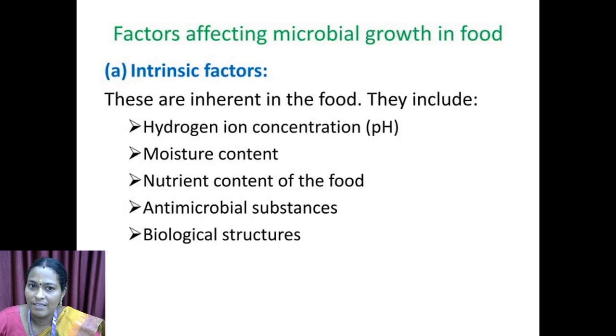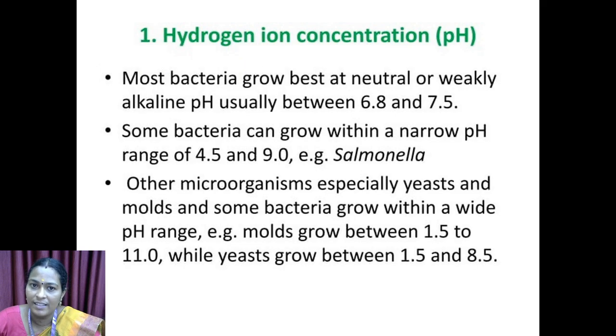First, intrinsic factors. These are inherent in the food. They include hydrogen ion concentration, that is pH, the negative logarithm of hydrogen ion concentration. Next one, moisture content. Next, nutrient content of the food. Next, antimicrobial substances. Next, biological structures. First, hydrogen ion concentration, that is pH.